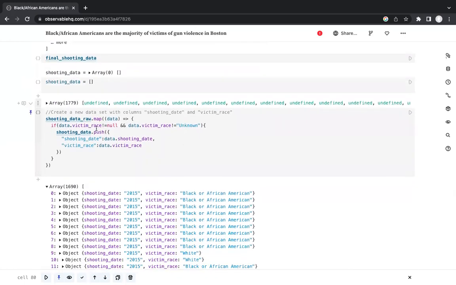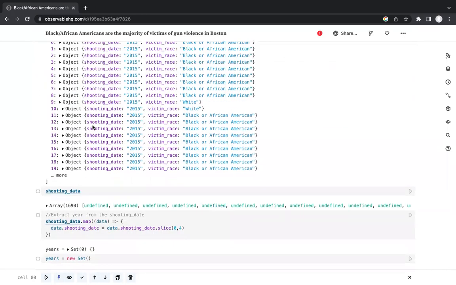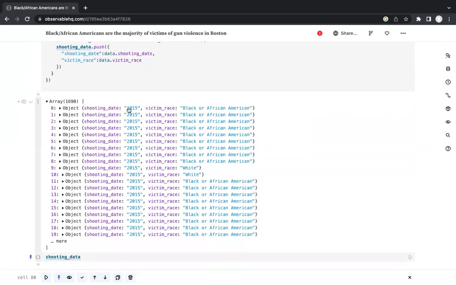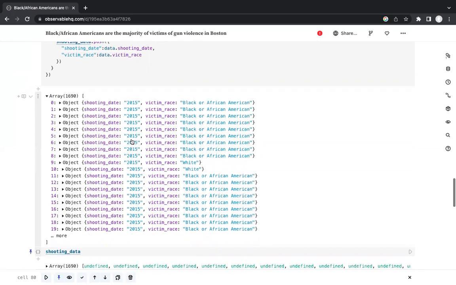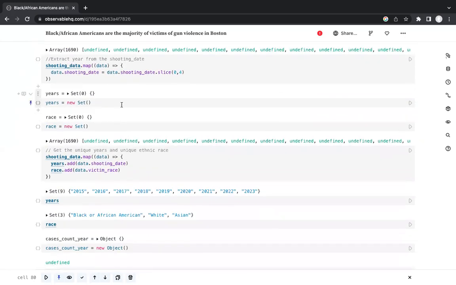So first we began by just taking two columns from our raw data. We took the columns of shooting date and victim race. Then we extracted the year from the shooting date, and that's how our data looks right now. We have here the shooting date, which is the year, and the victim race. Then we created two sets. This set will give us the years of the data, the starting year and the last recorded year, and this will give the unique races which are present in the data set.